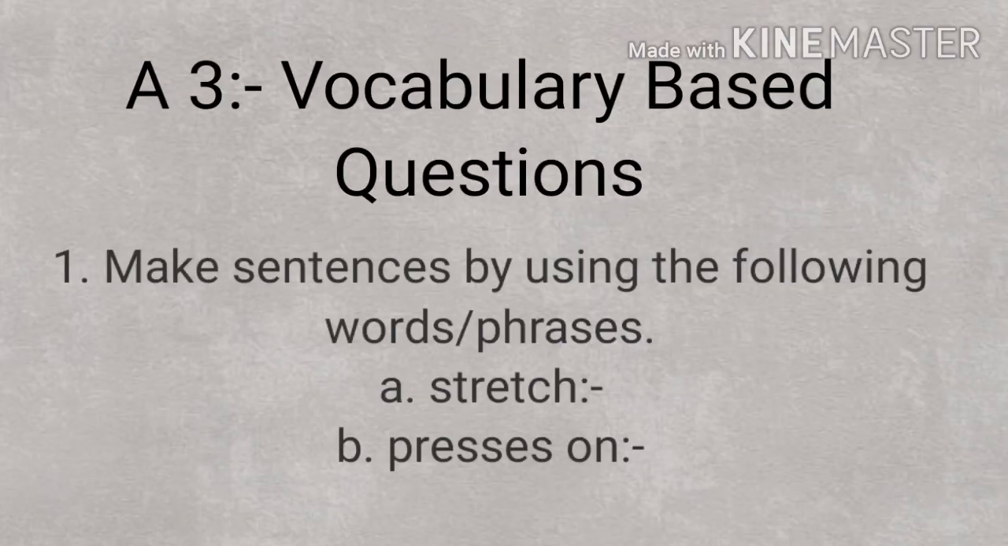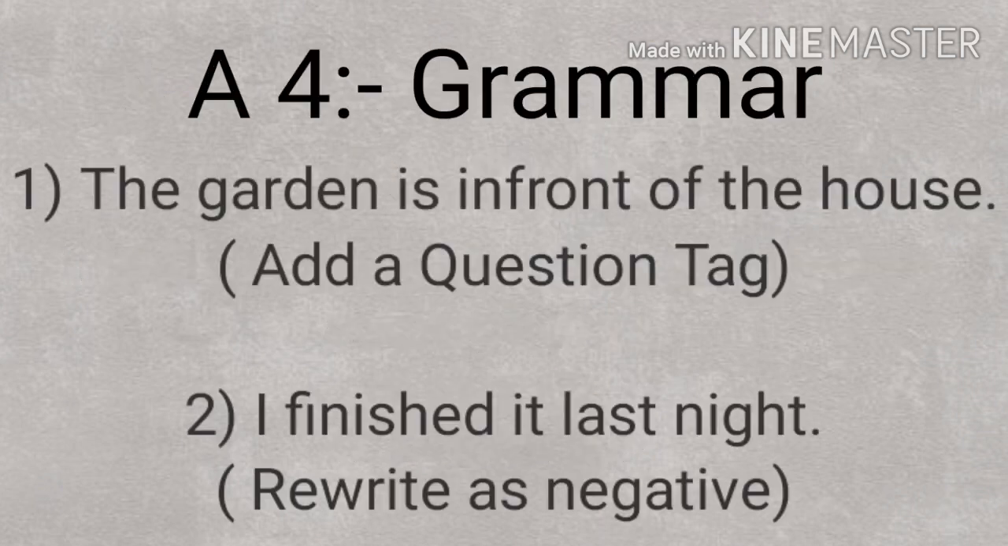The next activity is vocabulary based questions. Make sentences by using the following word and phrase. Number 1, stretch, and number 2, presses on. Students must write their own sentence by using these words and phrases. The next activity is grammar based question. Number 1, the garden is in front of the house. Add a question tag. Number 2, I finished it last night. Rewrite as negative. Students must write these answers by their own. We will discuss them later.